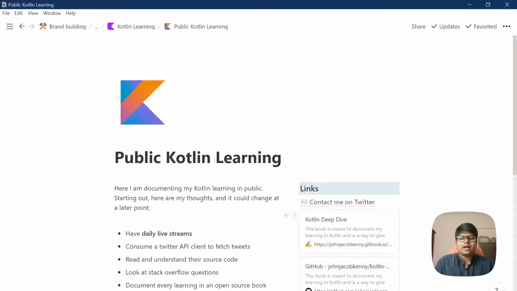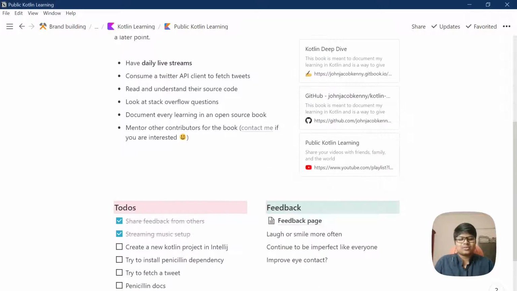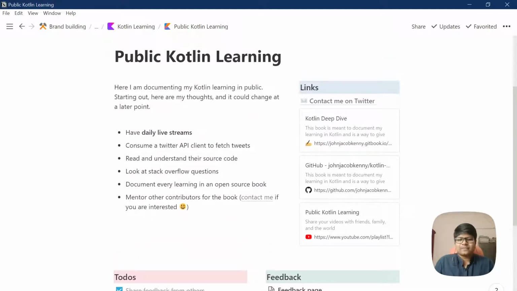I'm learning and just sharing it, and I want your feedback on it, right? If it is helping you, tell me what I can do better or how I can move this forward. Feedback like this is very important, and I am trying to use that to improve. So I have noted it down: I have to laugh or smile more, continue to be imperfect, and improve my eye contact, all of that stuff.